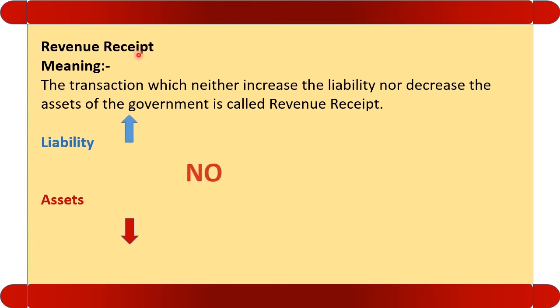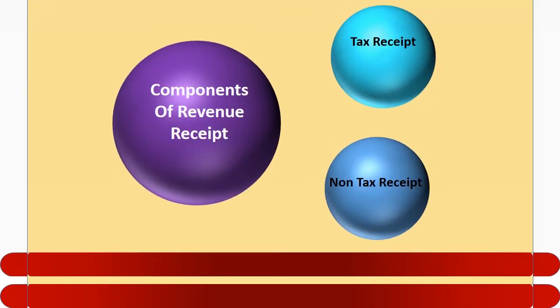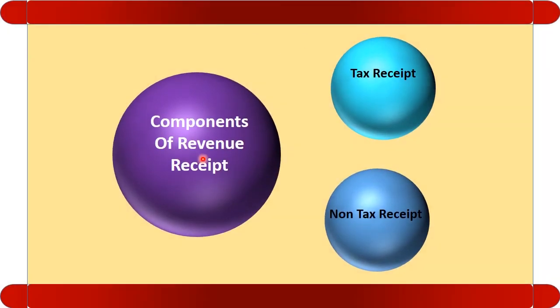So the transaction which neither leads to an increment in the liability nor a fall in the assets of the government is called revenue receipt. Example, taxes and non-tax. The revenue receipt has two components, tax receipt and the non-tax receipt.